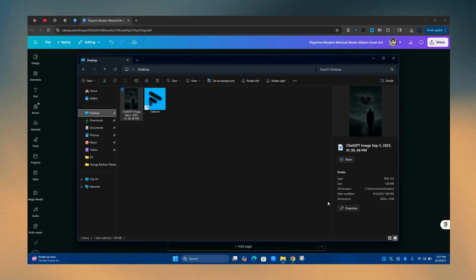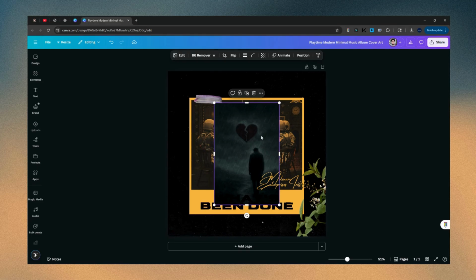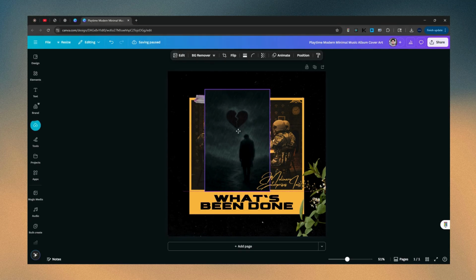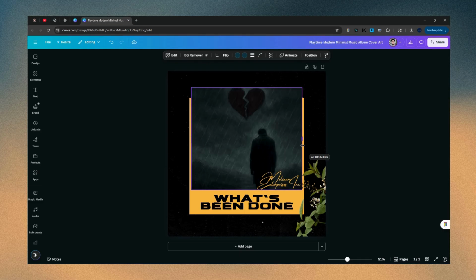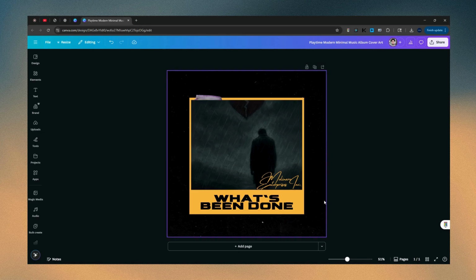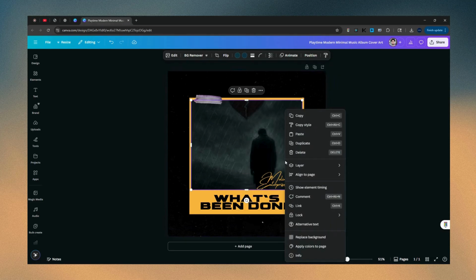Maybe I got to drag it a little bit directly on the design. So here, there we go. Now I'm simply just going to do exactly what I did here and just copy right over this. I'm even going to remove this. I don't think we need that anymore. And then what I'm going to do is make sure that this is further down, send backward.